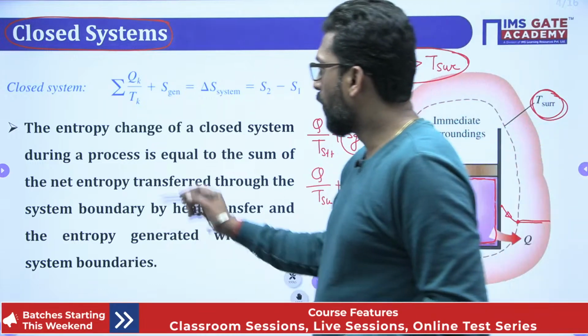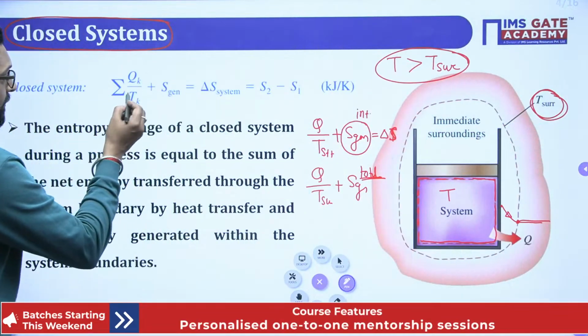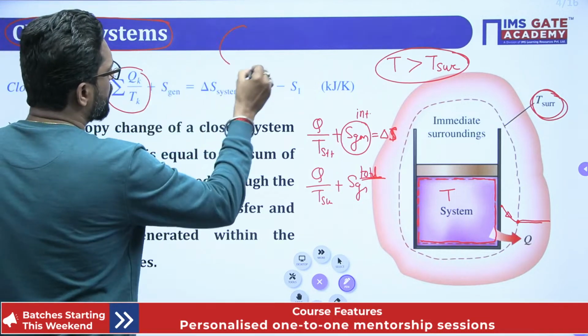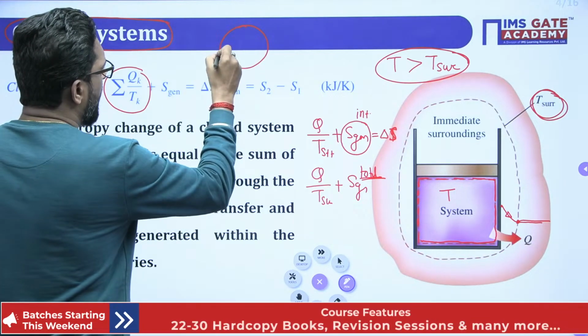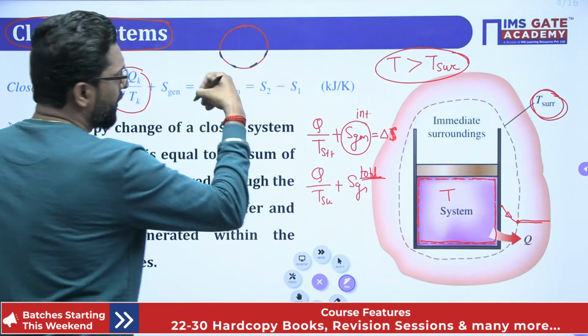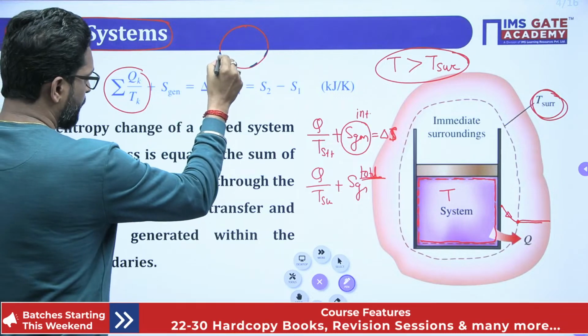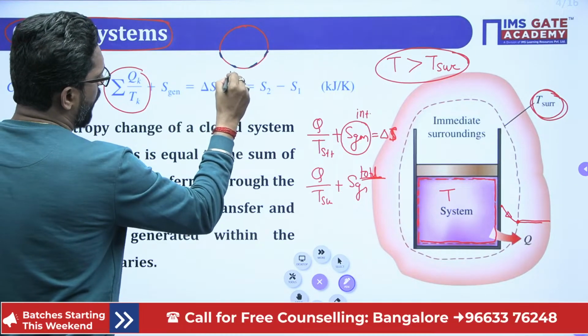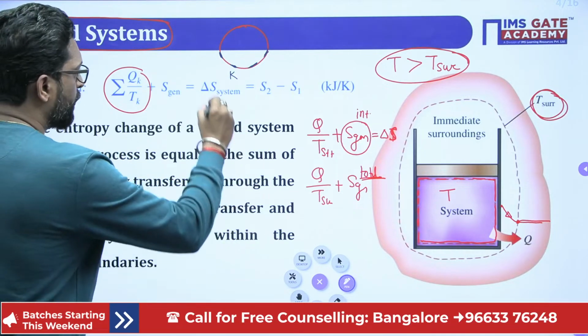Okay. So what is the entropy balance for a closed system? There is a heat transfer. What is the k notation? If this is a system, and the system has different boundary temperatures across which there is different heat transfer, let's suppose there are different boundaries. Let us arbitrarily take a k-th boundary.